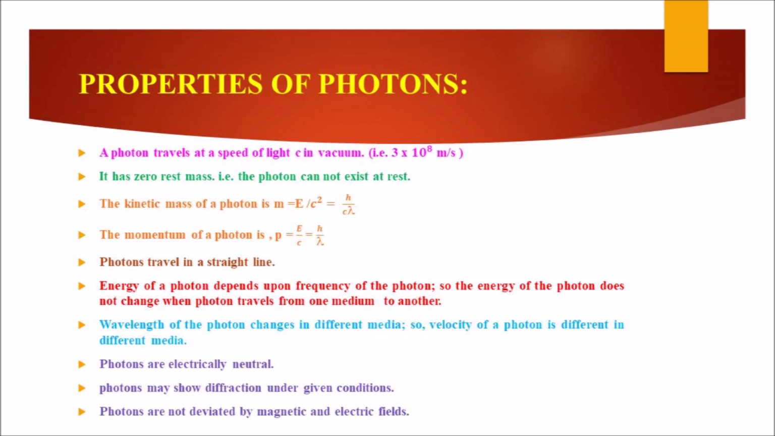Energy of a photon depends upon frequency of the photon, so the energy of photon does not change when photon travels from one medium to another. Wavelength of the photon changes in different media, so velocity of a photon is different in different media.